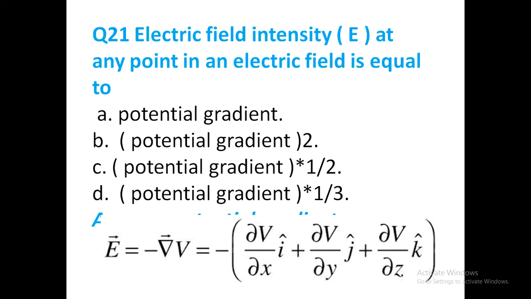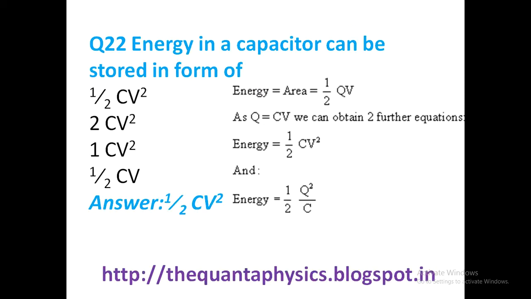Electric field intensity E at a point in an electric field is equal to the potential gradient, that is, E is equal to minus of delta V, the negative gradient of V. Energy in a capacitor can be stored in the form of half CV square, or half Q into V, or half Q square by C.